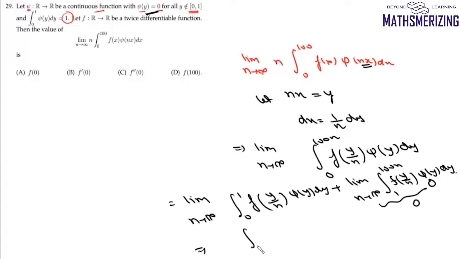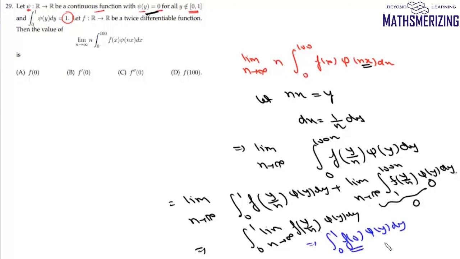Now we can write this limit as the integral from 0 to 1 of the limit as n tends to infinity of f(y by n) and then psi(y) dy. Now when n tends to infinity, 1 upon n is 0. So it will be simply the integral from 0 to 1 of f(0) psi(y) dy. We can take this f(0) out, and then what is the integral of psi(y) dy? It is nothing but 1. So the answer to this limit is f(0), and that's your option number A.